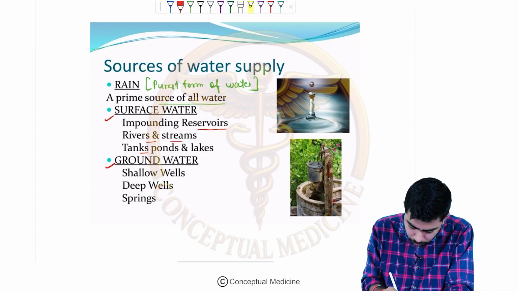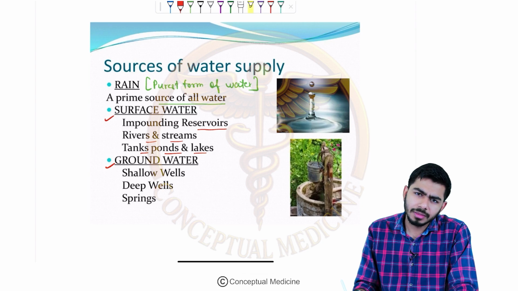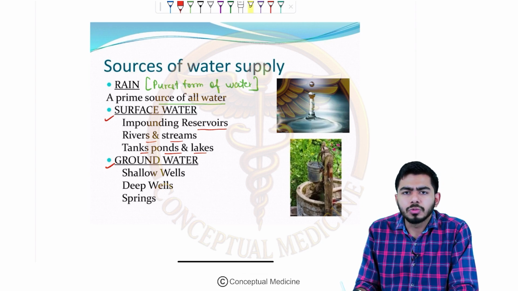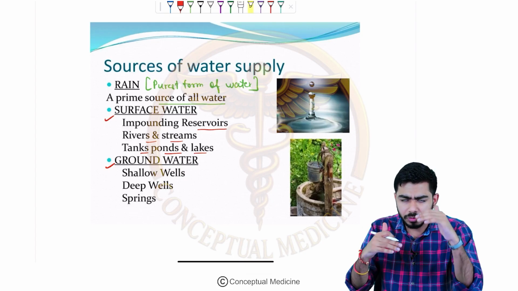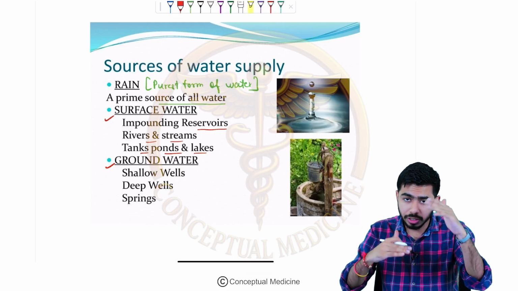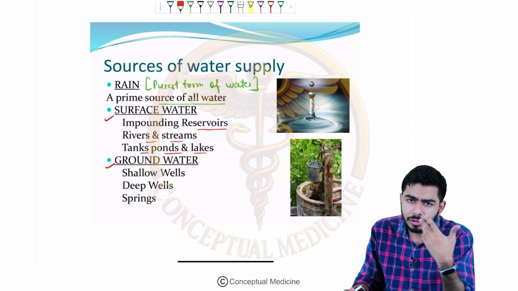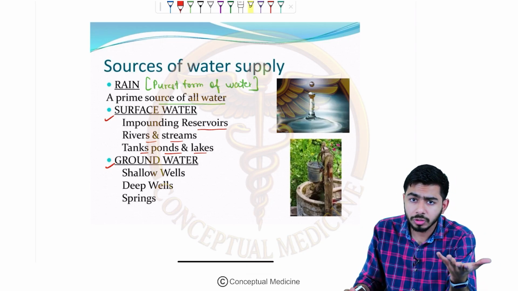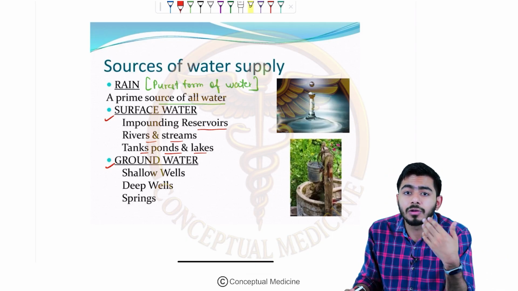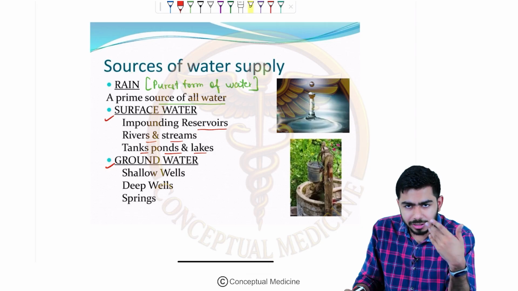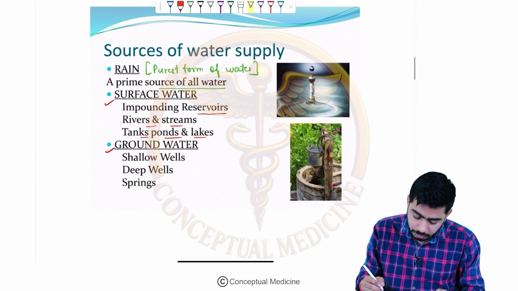And tanks, ponds and lakes. Sometimes the question comes, which of the following is a groundwater source, or which of the following is a surface water source, and they will mix up the options from surface water and groundwater. You have to identify which is which. For example, a well is an example of groundwater, right? So that's how you should be able to differentiate them. That's why these examples are very important, so please do not ignore them.